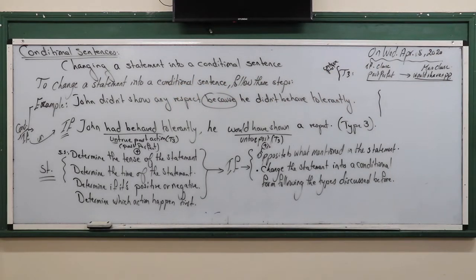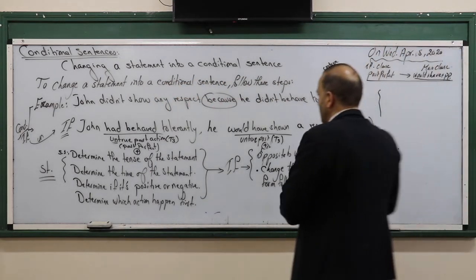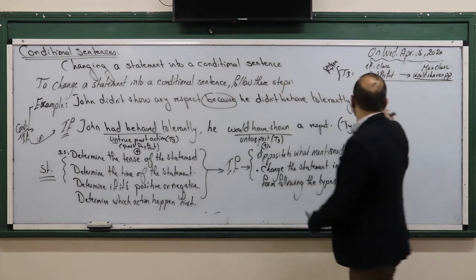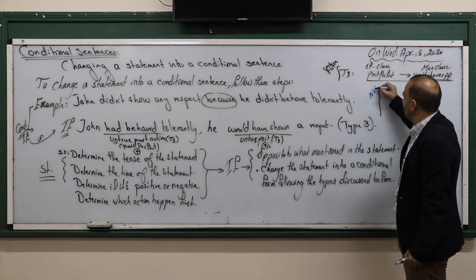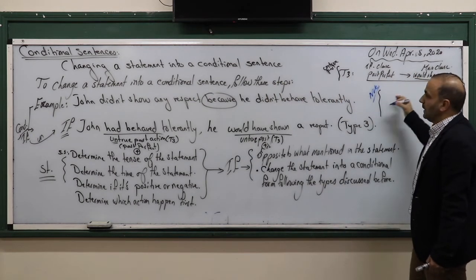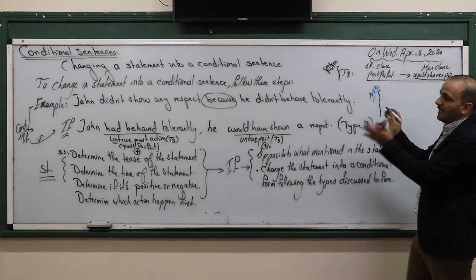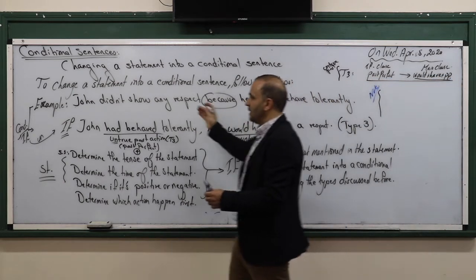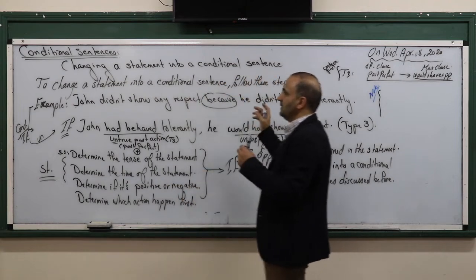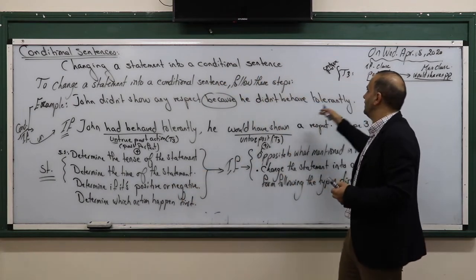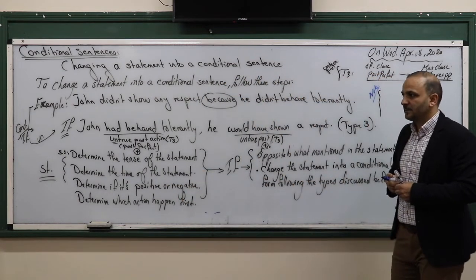So, here, as we say, look at this note, please. I would like just to write it. Here, when we use so and because in the sentence, okay? Which action happened first? Which action happened first here? John didn't show any respect because he didn't behave tolerantly.